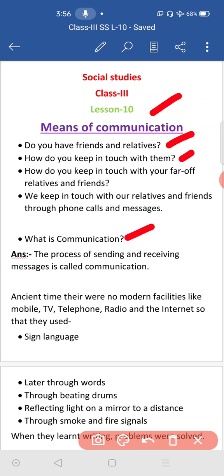Over the phone call? Okay, you know it, video call, audio call and all, WhatsApp, Facebook and all. There are so many ways to get connected with our relatives and friends nowadays.